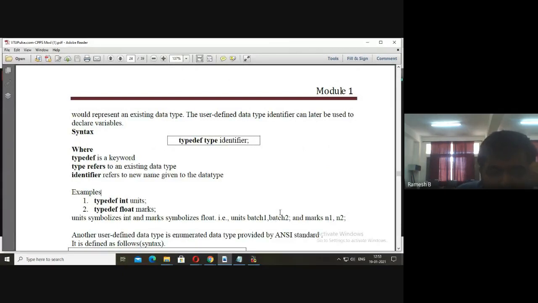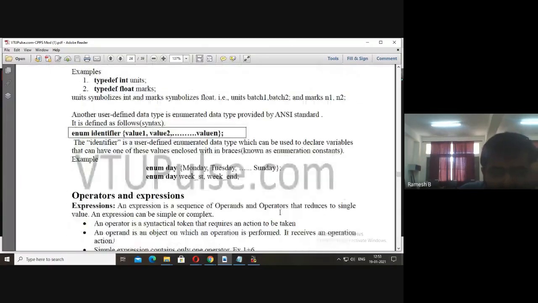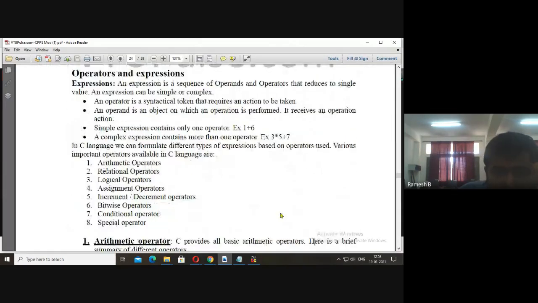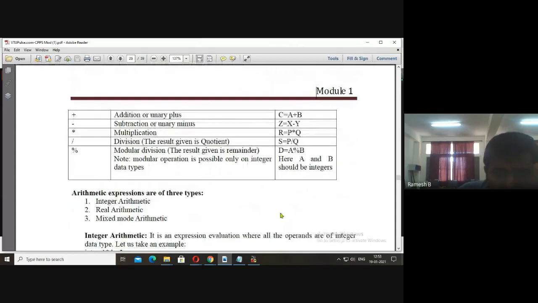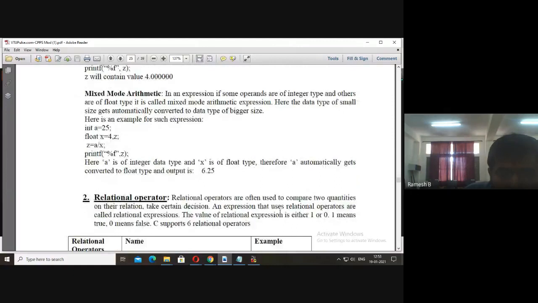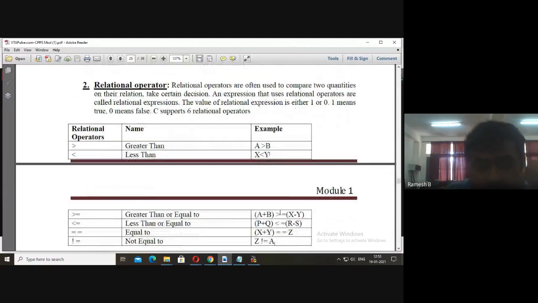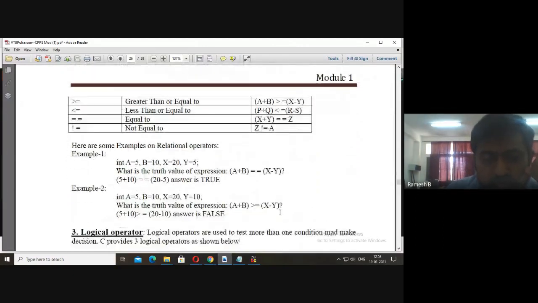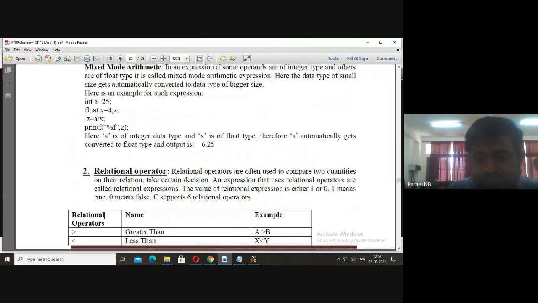One more type is user defined data type by using typedef. After that, operators and expressions. I was telling you about arithmetic operators. I was telling you about relational operators. Let me stop here.